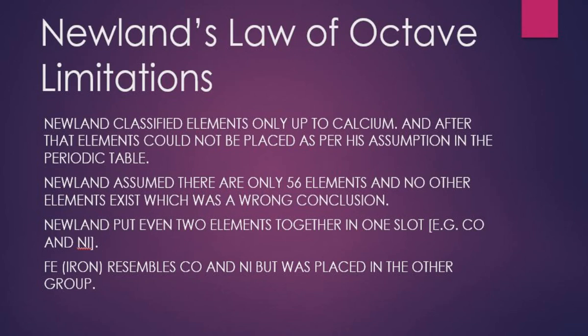There was no reason for this, only they were similar, so he grouped them together. The fourth limitation of Newland's law of octaves is that iron, which is Fe, is placed in the last column, but iron is very much similar to cobalt and nickel, which are placed in the first column. So Newland could not explain this also.